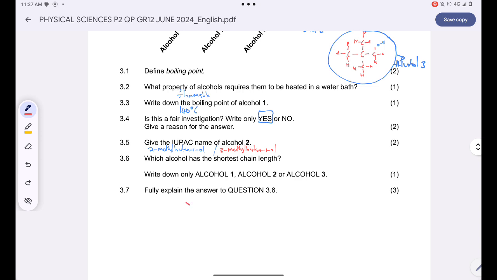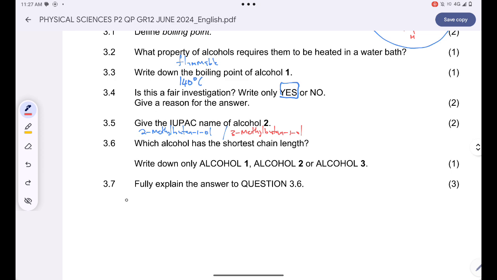Are you together? So the answer is just alcohol 3, ne? Okay, alcohol 3. And then the reason behind, you'll simply say that alcohol 3 has a lower boiling point, ne?